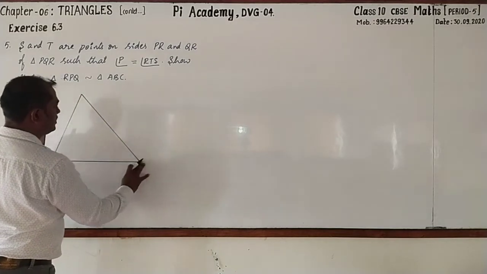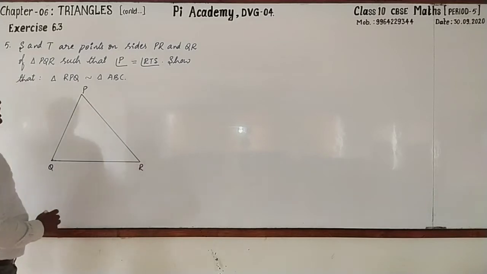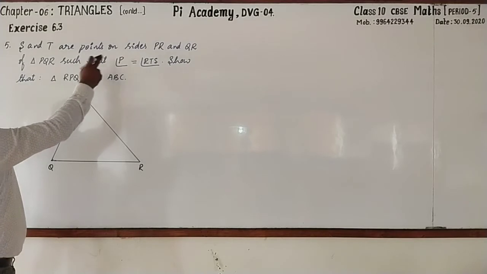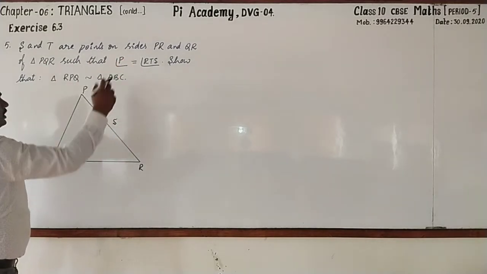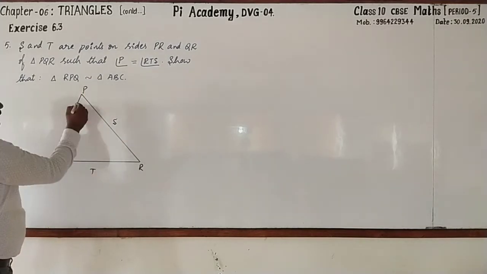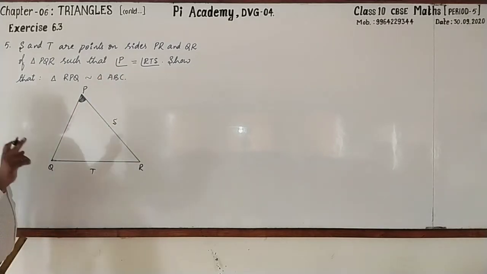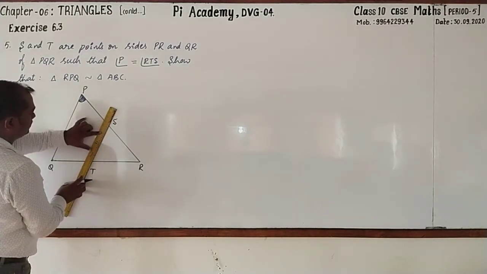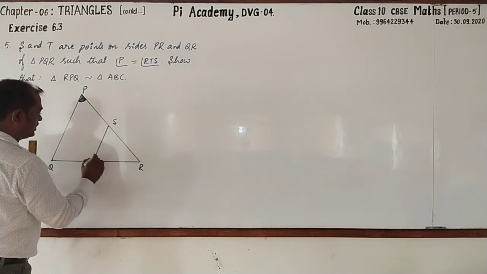Name this vertex as P, this as Q, and this is R. Then S is a point on PR. Here is S. And T is a point on QR. Such that angle P, this angle, is equal to angle RTS.